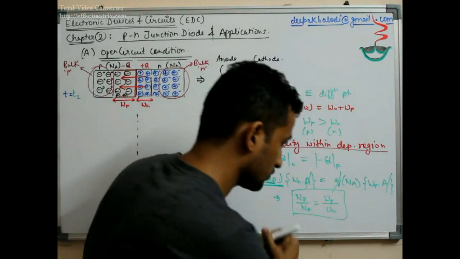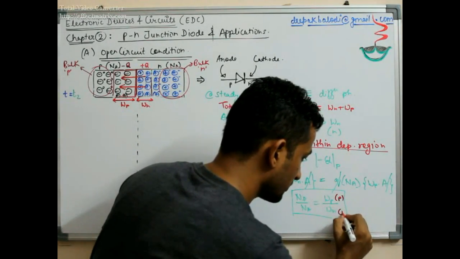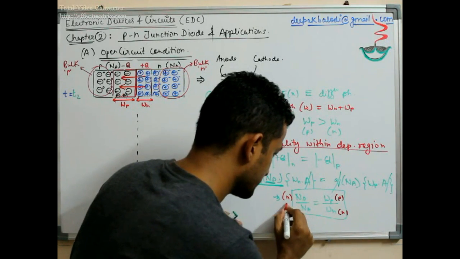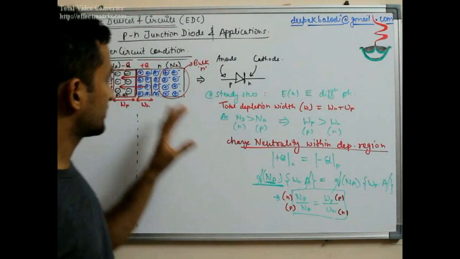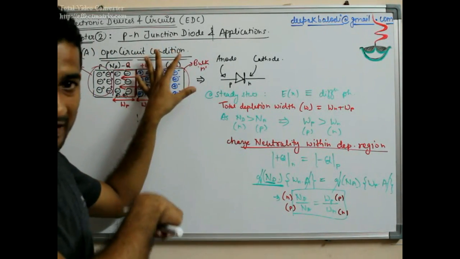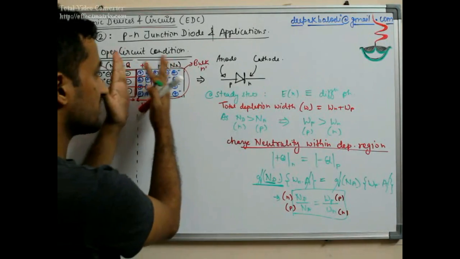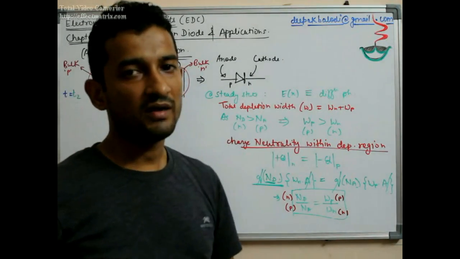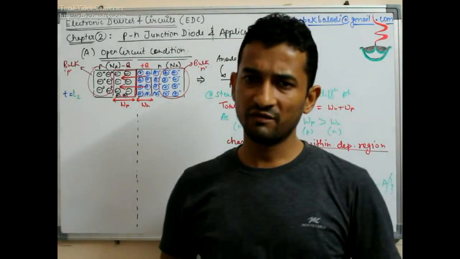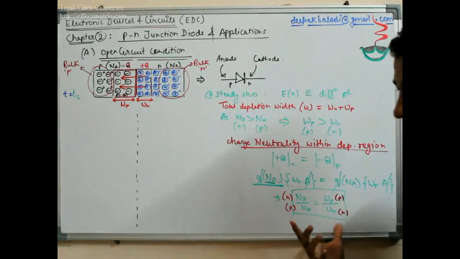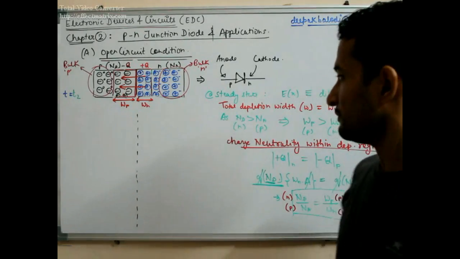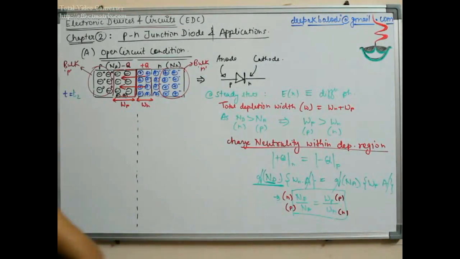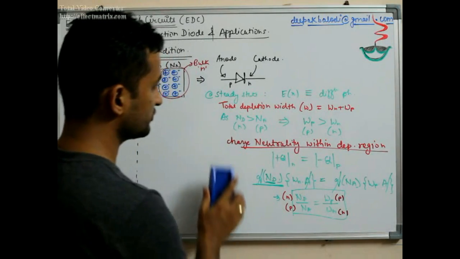So this is towards the P side, this is towards the N side, but here this is towards the N side, this is towards the P side. So if the concentration on the N side is larger in my example, then the depletion region will be smaller on this side. So that we understood intuitively, and here is the proof of that. So please remember this equation, this will be utilized in a lot of numericals. So we'll save this equation for future use.